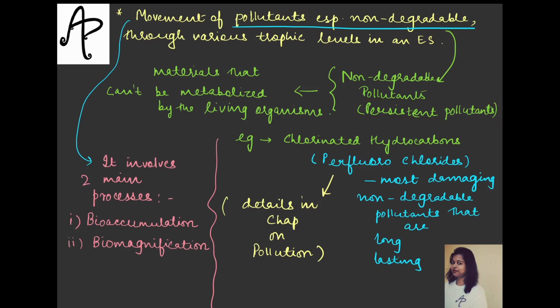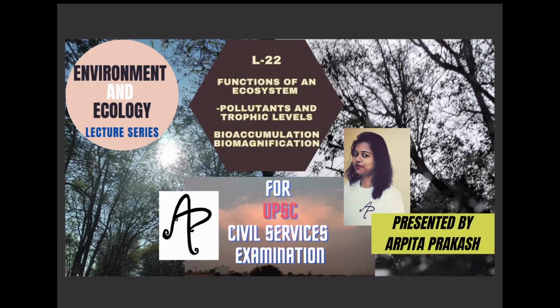We have a chapter on pollution in the further classes to come. There we will talk in more detail about what kinds of pollution there are, what are pollutants, what kinds of pollutants there are. Okay, all of that we will discuss later. Right now we are trying to understand how it is related to the trophic level, and therefore we will understand these two terms.